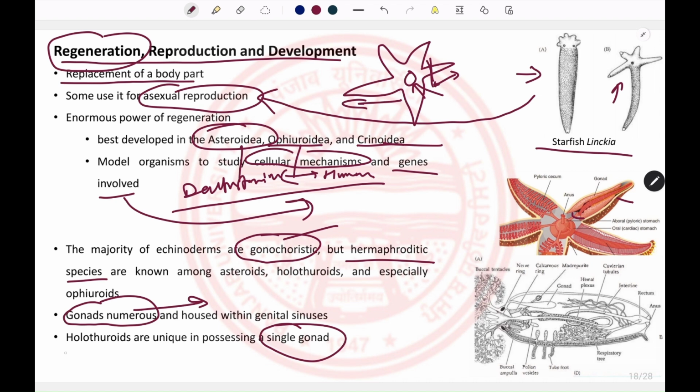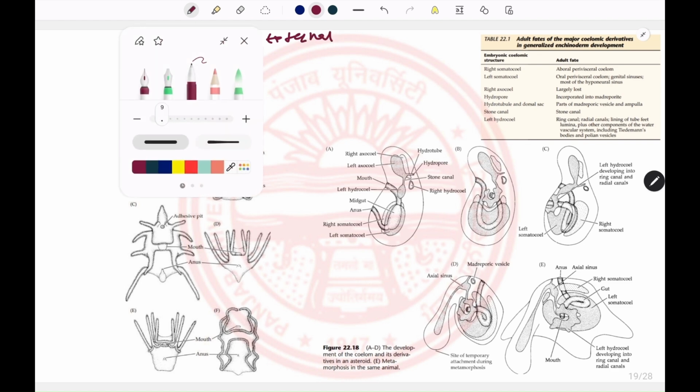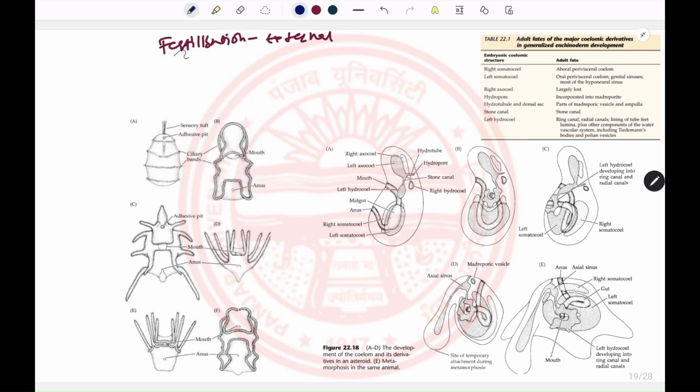On the other hand, the holothuroids, the sea cucumbers, have only a single gonad per organism. The fertilization in Echinodermata is mainly external, and development in these animals is indirect.